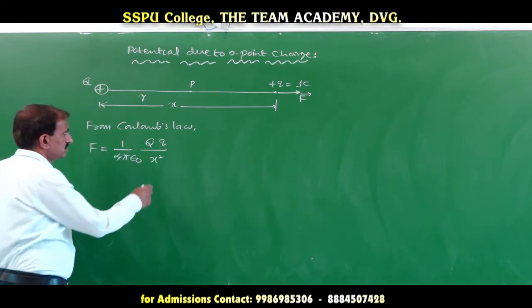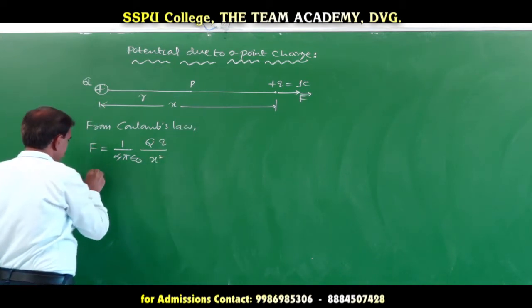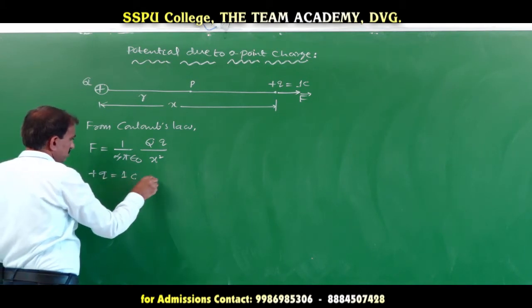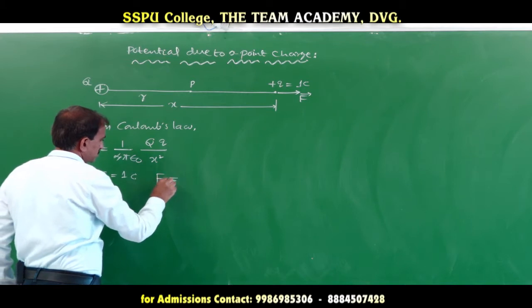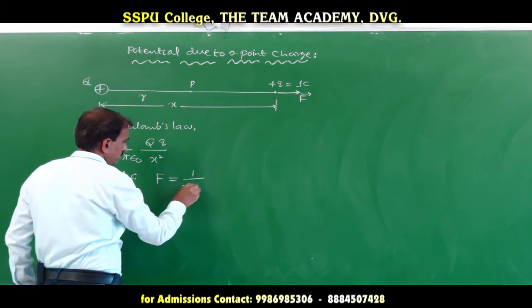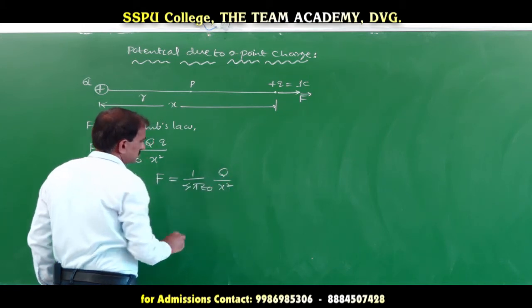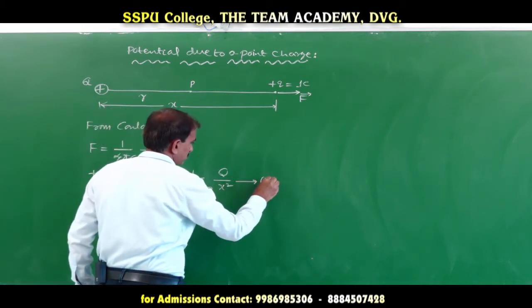As the plus q is equal to 1 coulomb, the force equation becomes force equal to 1 over 4 pi epsilon naught into Q divided by x square. We call this equation number 1.